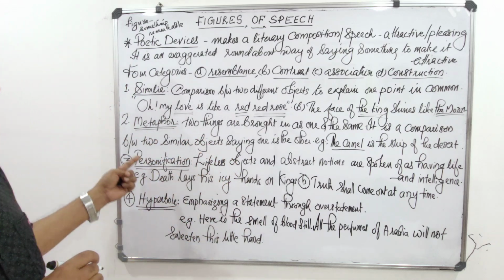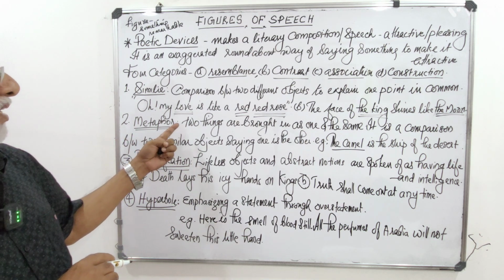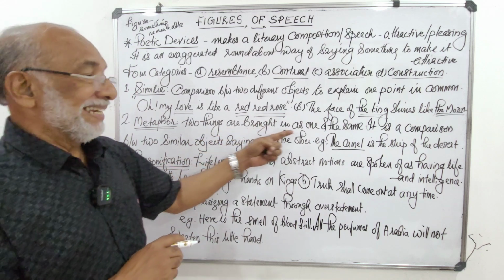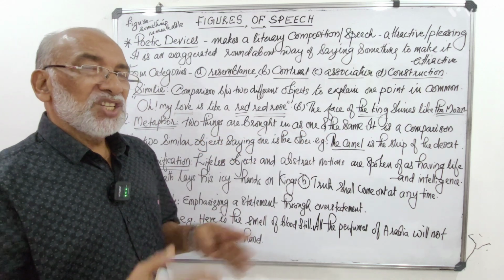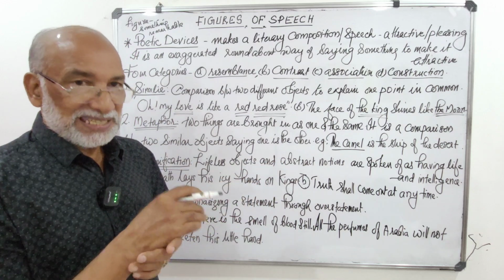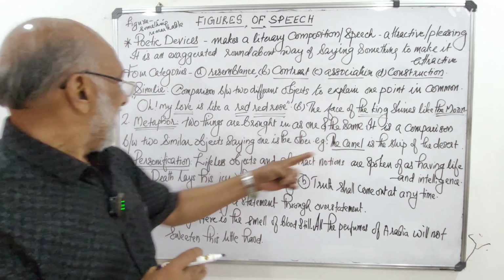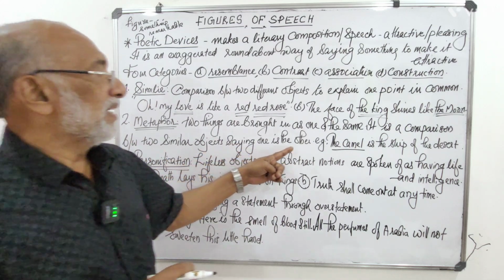Then the second one, metaphor. Here in the figure of speech metaphor, two things are brought in as one and the same. That means there is no difference between the two. It is a comparison between two similar objects, saying one is the other.